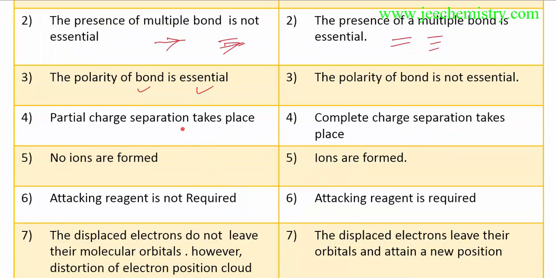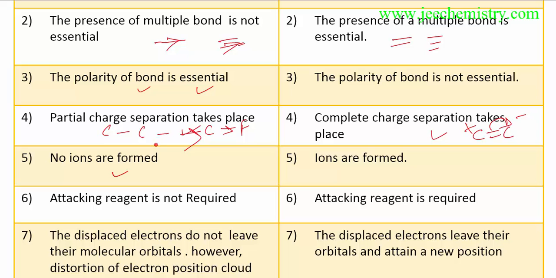Partial charge separation takes place. Electrons do not leave their atomic orbitals, they only slightly shift towards the more electronegative atom and away from the other. In the electromagnetic effect, it shifts towards the more electronegative atom, and a complete charge separation takes place. In electronic effects, a double bond is there, giving negative and positive ends, and complete charge separation takes place. But in the inductive effect, only partial charge separation takes place, meaning not complete separation of charge, not completely moving the charge, only a slight displacement of charge.